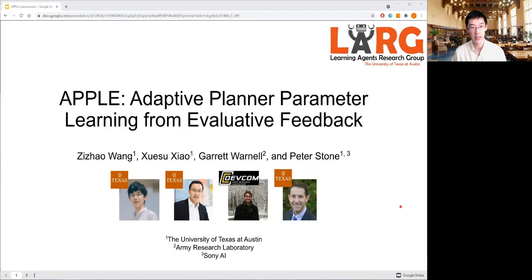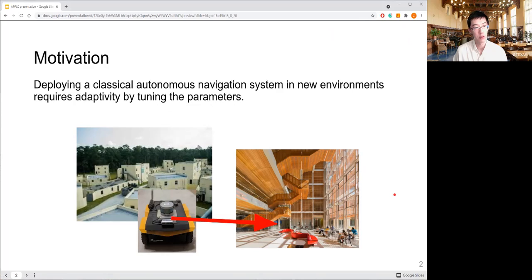Hello everyone, today I'm going to present AppleE, Adaptive Planner Parameter Learning from Evaluative feedback. This work was accomplished at the Learning Agents Research Group at the University of Texas at Austin. So let's begin with the motivation of our work.